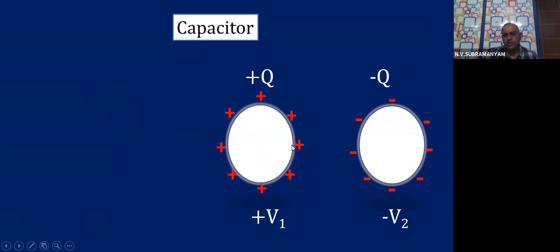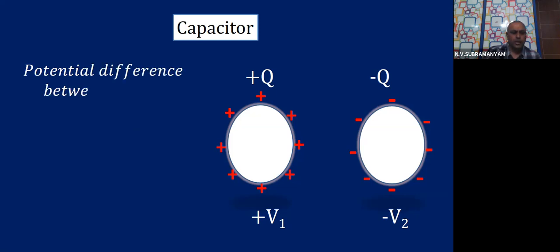There is a potential difference between them. This is higher potential, this is lower potential. So we are able to see that there is a potential difference between the two conductors. The potential difference between the conductors is V equal to V1 minus V2.